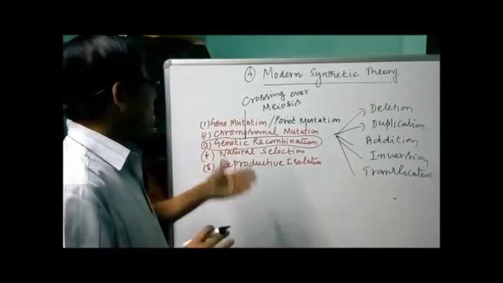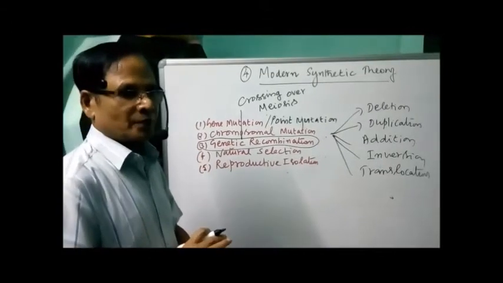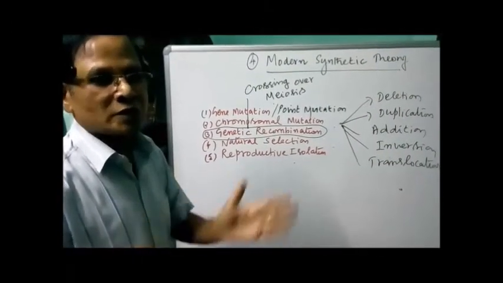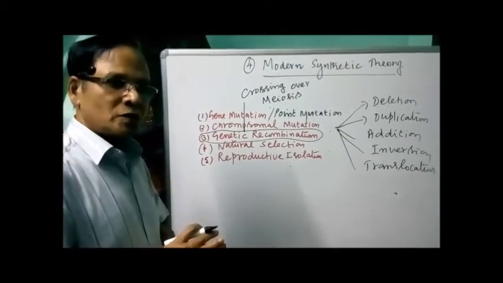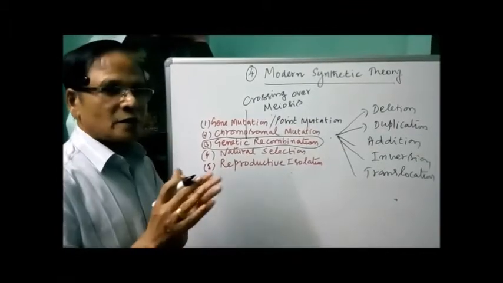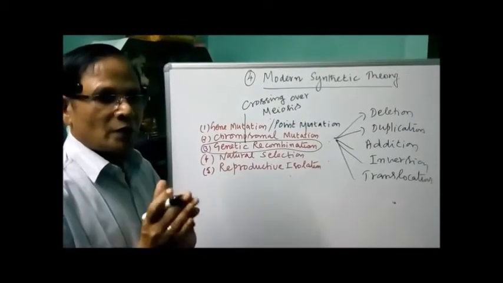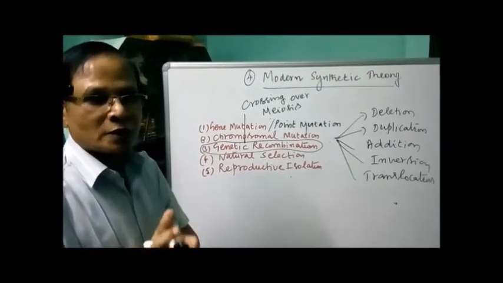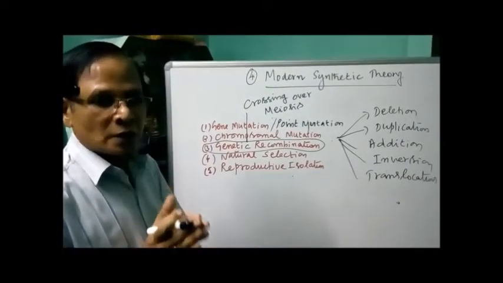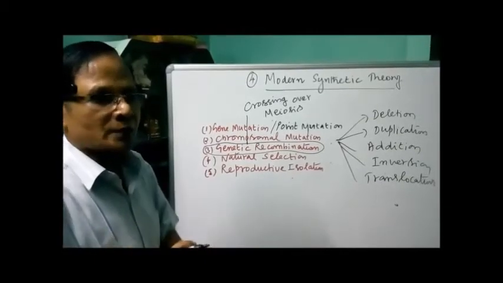Now, what is the role of natural selection in modern synthetic theory? Natural selection does not cause any genetic changes. But once changes occur in the genetic material, it is the one which either favors individuals with useful genetic changes or eliminates those organisms with harmful genetic changes.